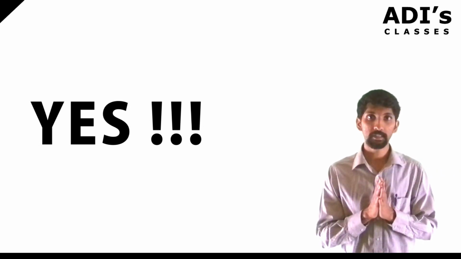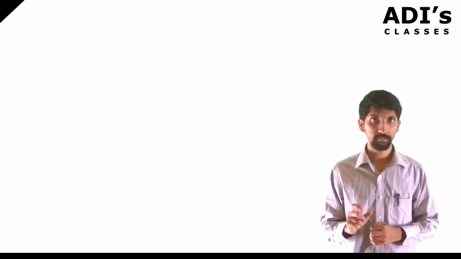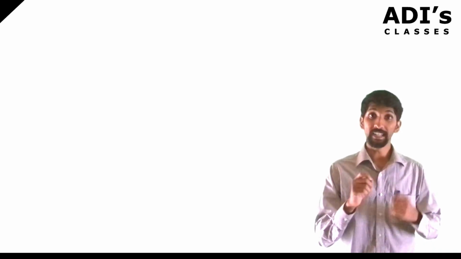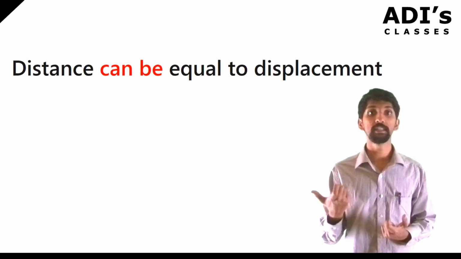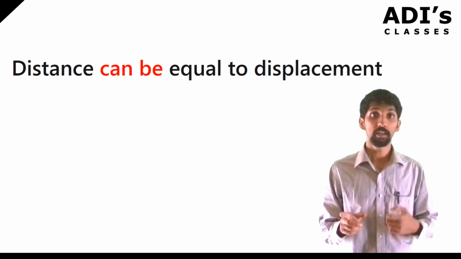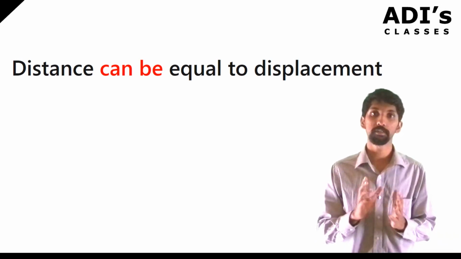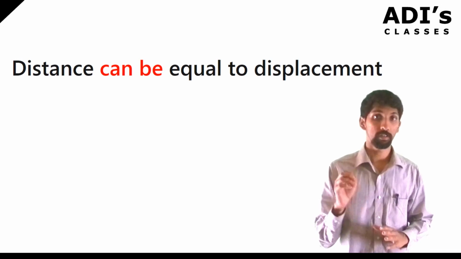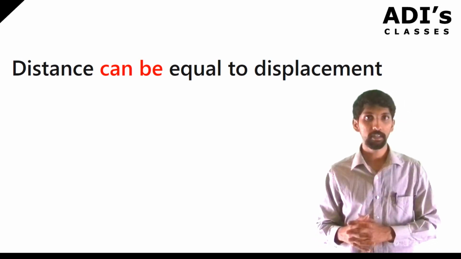So what we can say is displacement is the shortest distance, right? This is how we define the displacement. So remember, distance traveled can be equal to the displacement between 2 points. I'm not saying it must be, but it can be. Okay, but not always though. Alright, so now you guys learned about what is displacement and what is distance traveled, correct?